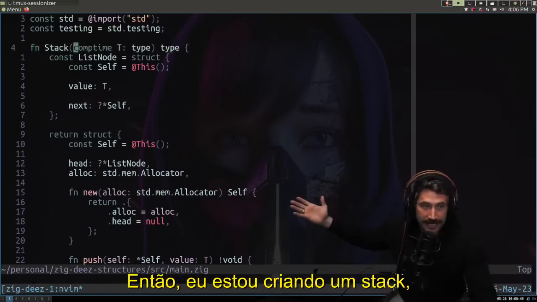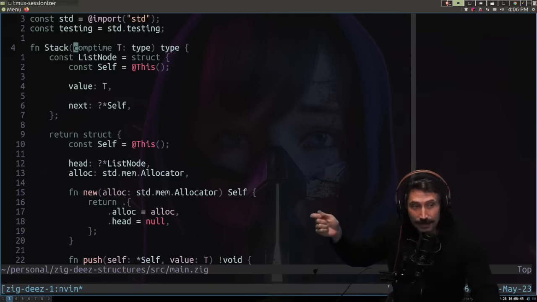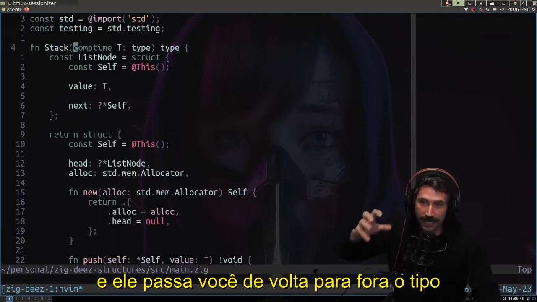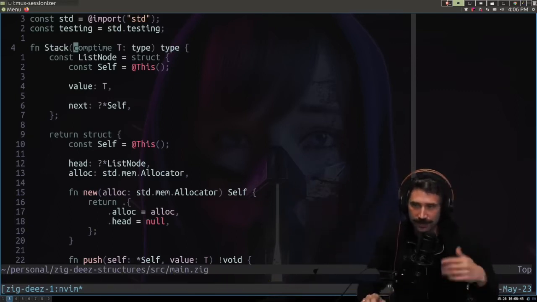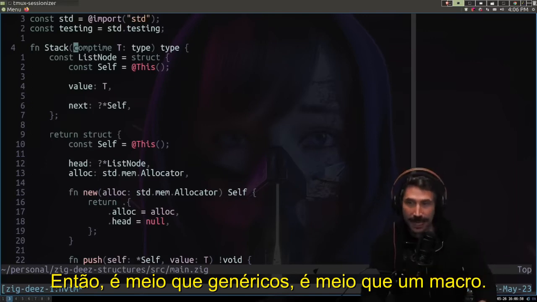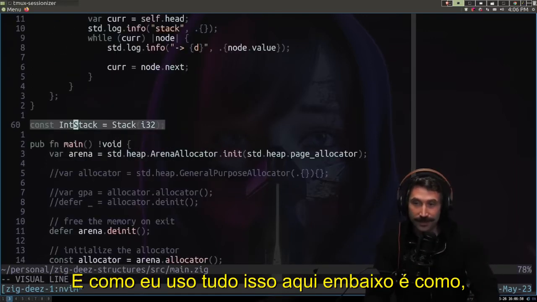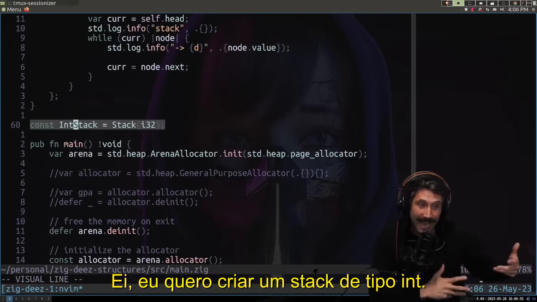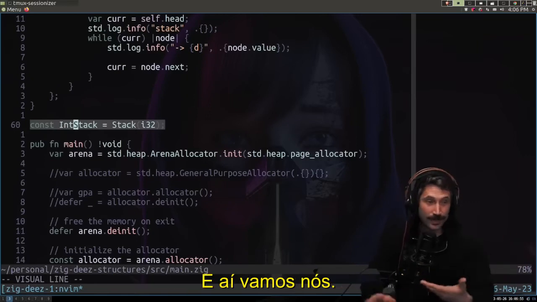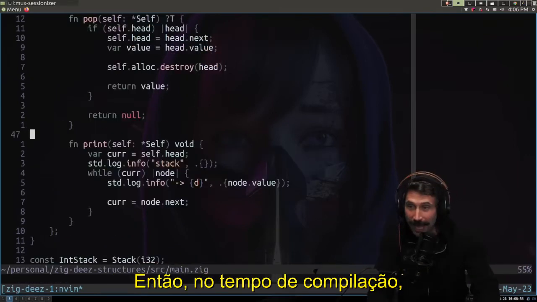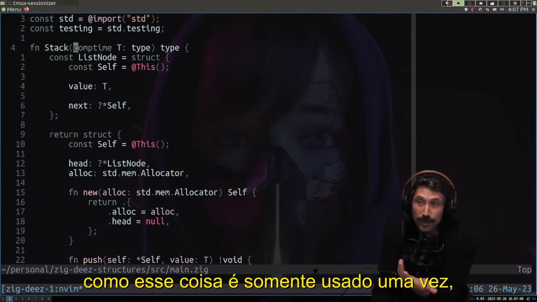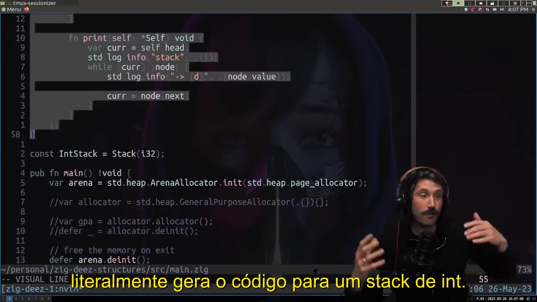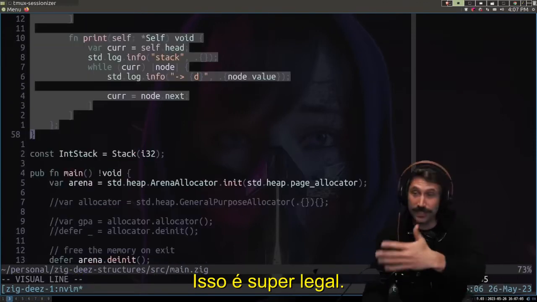So I'm creating a stack and you pass in the type and it passes you back out the type specified to that generic. So it's kind of like generics. It's kind of like a macro. And how I use it all the way down here is, hey, I want to create a stack of type int. And there we go. I've just created it. So at compile time, since this thing is only used once, it literally generates the code for an int stack. That's super cool.